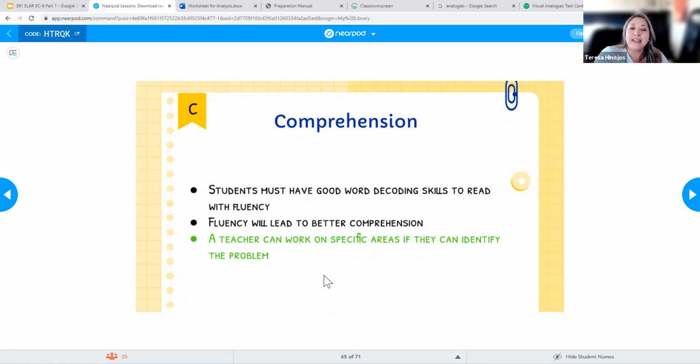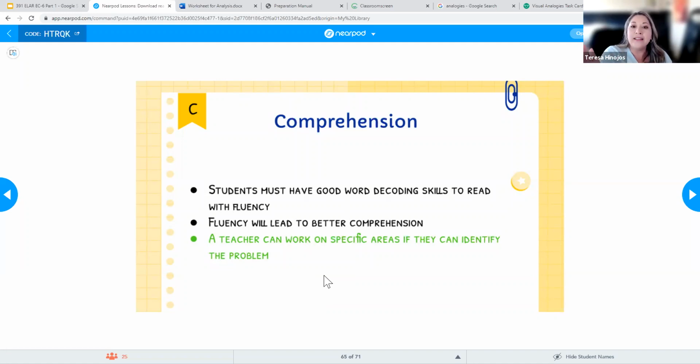Let me see if they're actually able to decode, right? Maybe they're reading so slow that they can't work on fluency. So if they're reading super, super slow because they're really having to sound out those words, then that means I'm actually going to have to go back to decoding, right? That's what I'm going to have to focus on. If I can get my students to work on the decoding, then will come fluency, and then will come comprehension. So I kind of have to look at where my student is having difficulty, and then that's going to help me figure out what it is that I have to target.